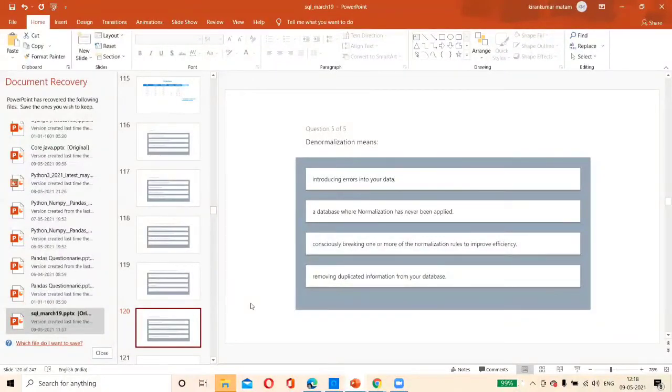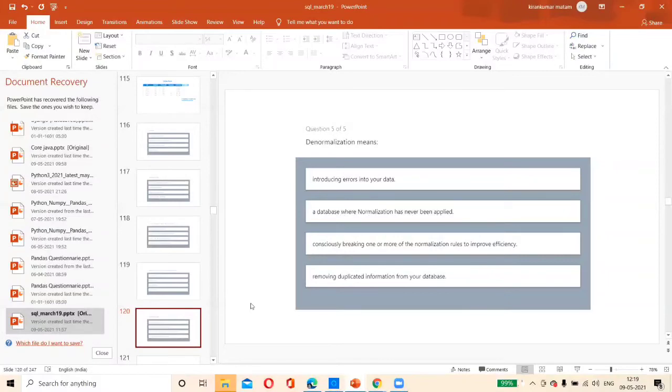Let me ask you in reverse. What do you mean by normalization, first of all? Making a set of rules and applying that set of rules to the table, a particular criteria. What we are doing, if you have duplicate data, we are removing the duplicate and bifurcating into different tables. So in layman language, normalization is nothing but dividing the duplicate data into multiple tables.